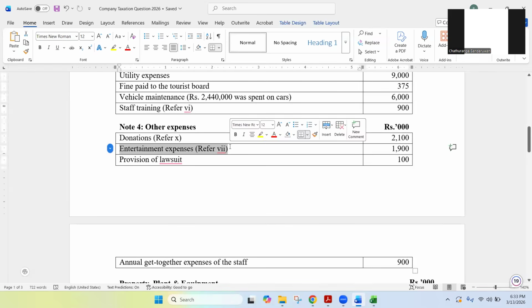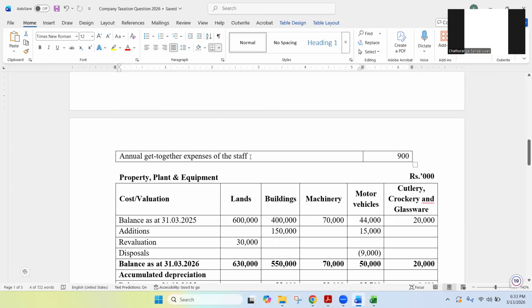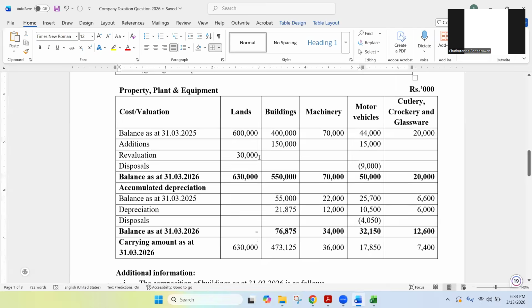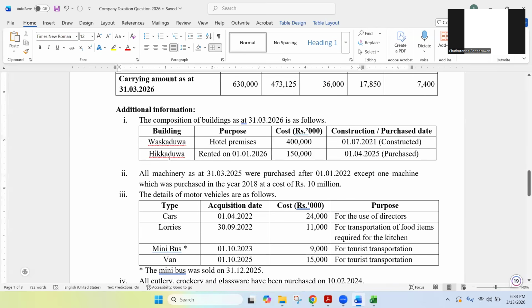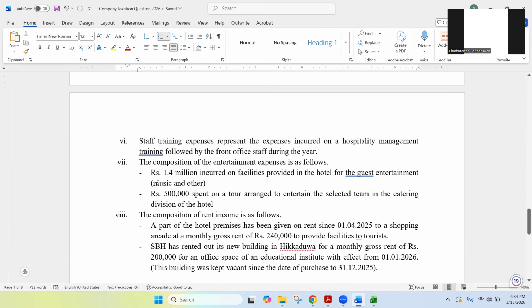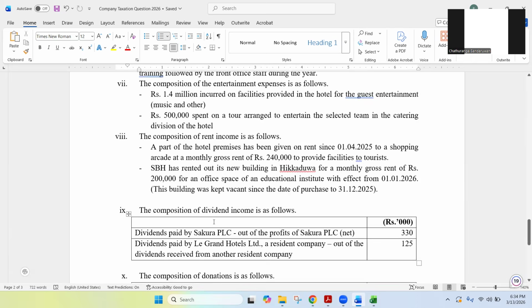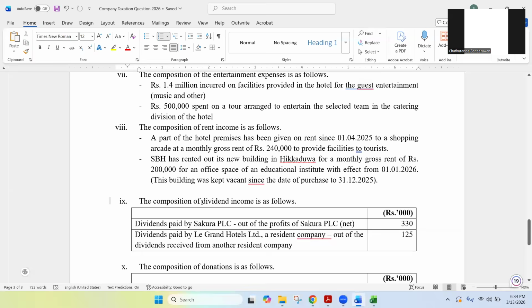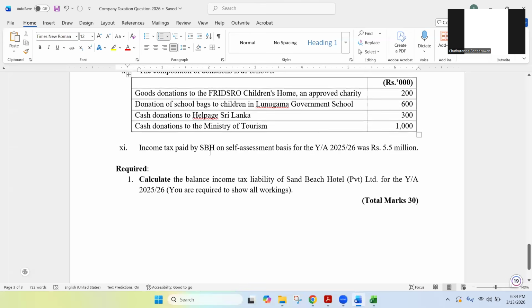This one. And then that's it, right? And we'll get to the expenses and all. So now you can see note number 1, 2, 3, 4, 5 we have already read, and then 6 entertainment expenses, rent income, dividend income, donations, and then the last note, income tax paid by SBH on self-assessment basis for the year of assessment 2025-6 was 5.5 million.